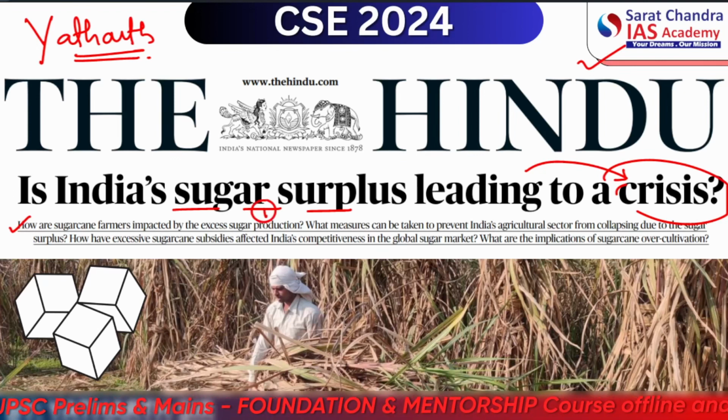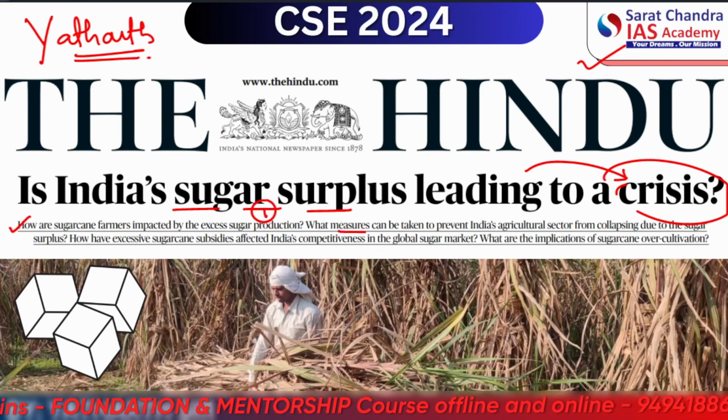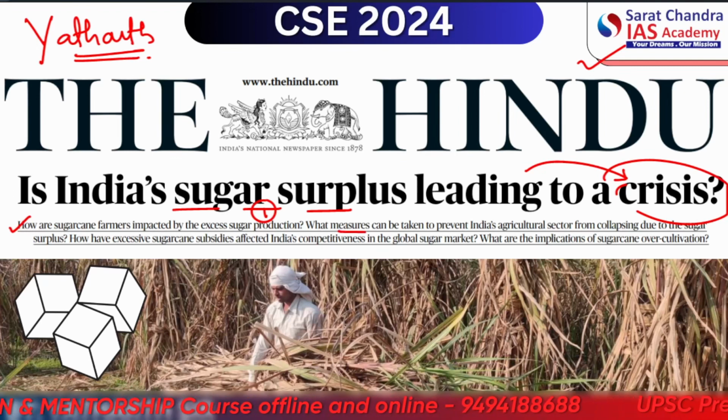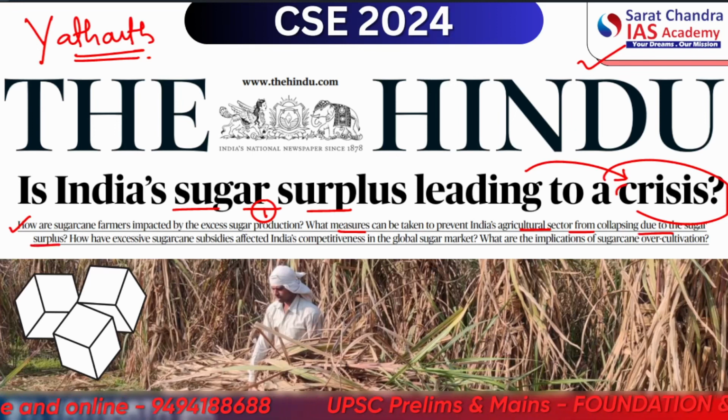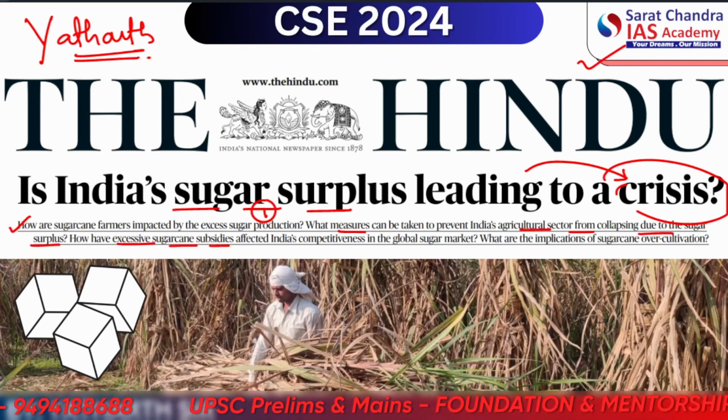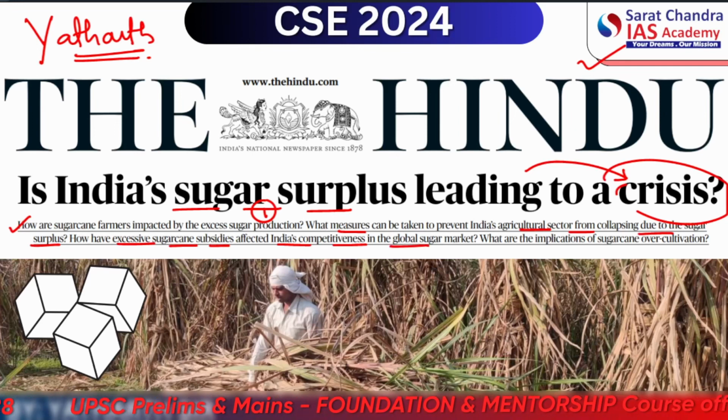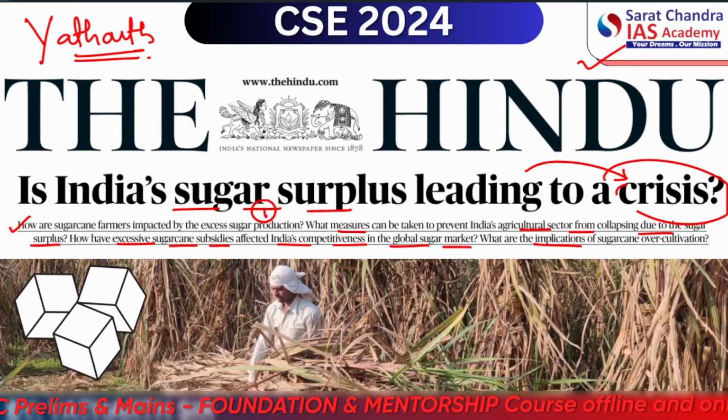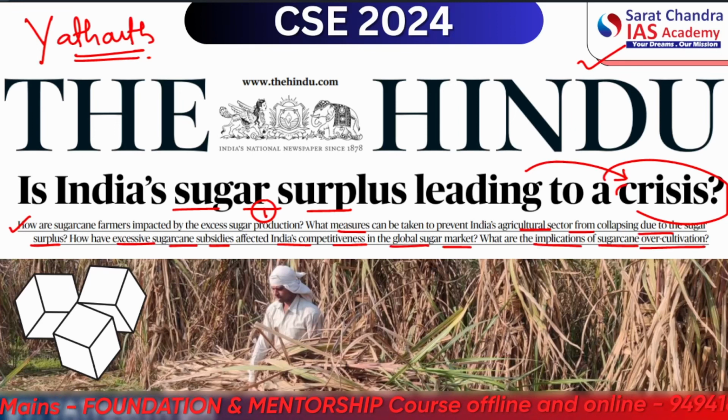This is our first perspective. What measures can be taken to prevent India's agricultural sector from collapsing due to the sugar surplus? How have excessive sugarcane subsidies affected India's competitiveness in the global sugar market? And what are the implications of sugarcane overcultivation? So these things we'll be discussing in this lecture.